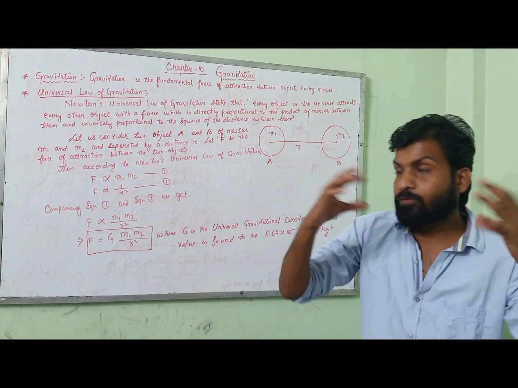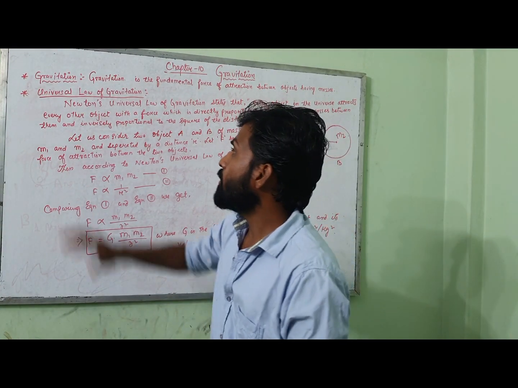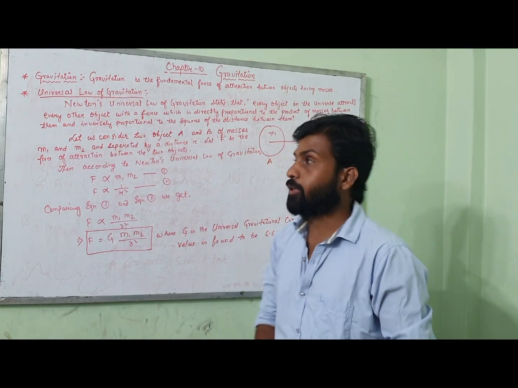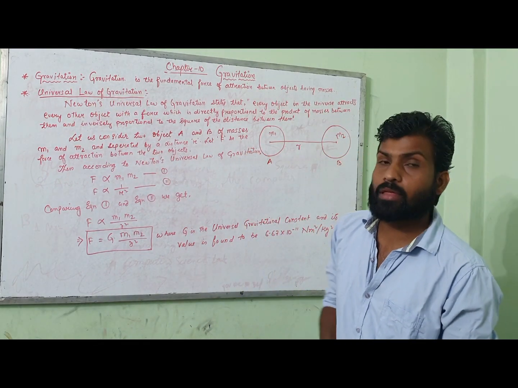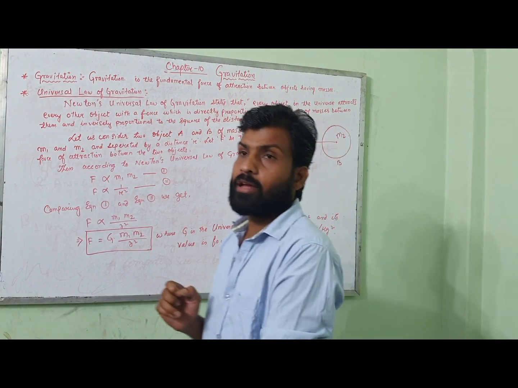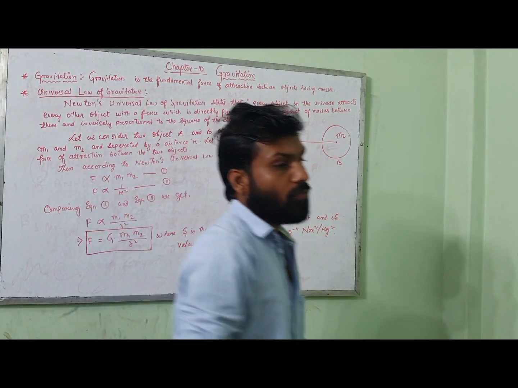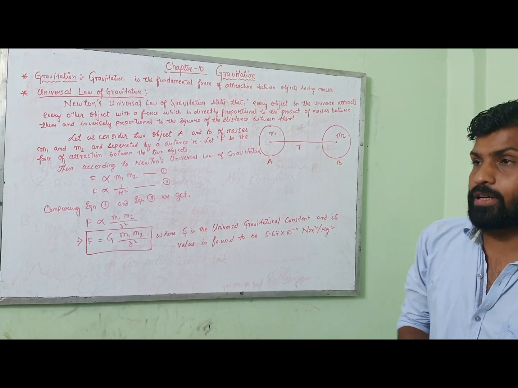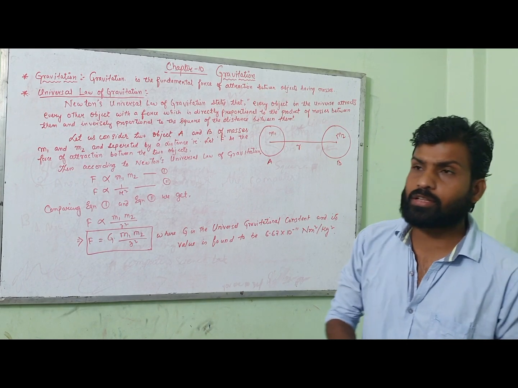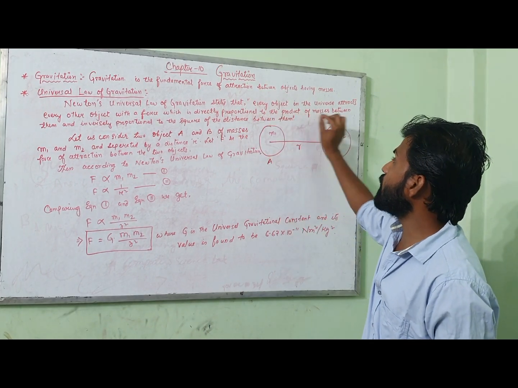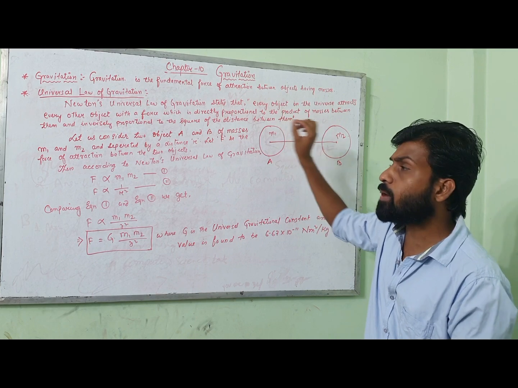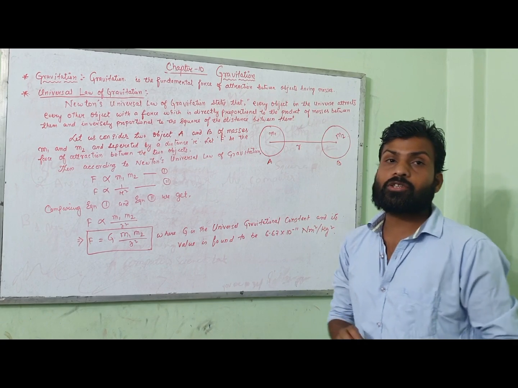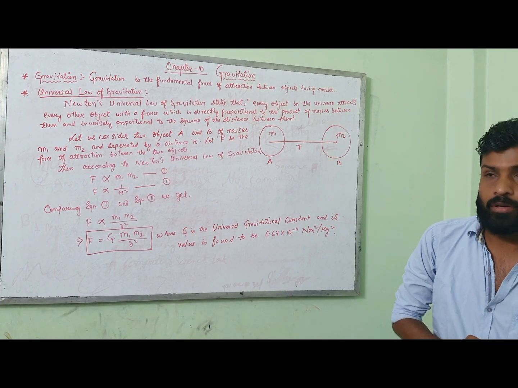After this study, Newton came to a law, and this law is known as Newton's law of gravitation. What does Newton's law of gravitation say? It says that every object in the universe is attracted to every other by a force of attraction, and this force is directly proportional to the product of the masses of both the objects, and inversely proportional to the square of the distance between them.